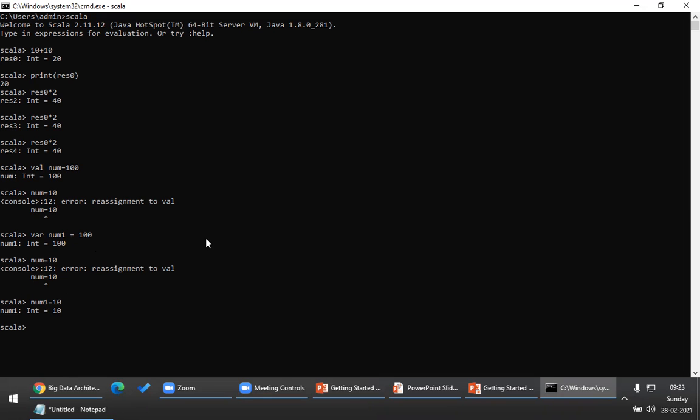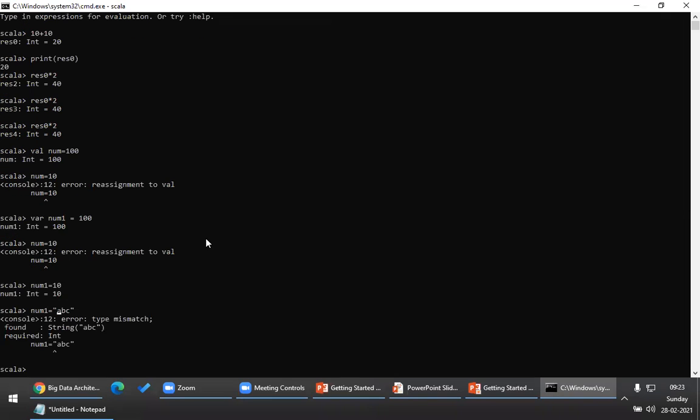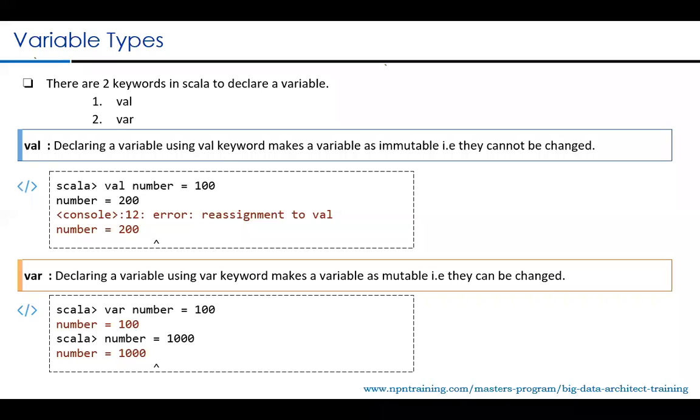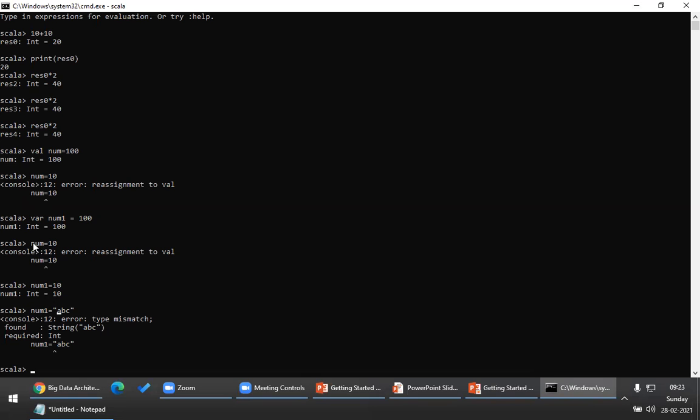Now one important observation here. Please look at this. num1 is equal to, I will just type "abc" as a string now. Please observe this. Can you see this error, type mismatch? As I told you, when you declare a variable with var, it is mutable, that means it can be modified. It allowed me to modify when I declared a variable num1 whose value was 100, and then I modified it to 10. But when I tried to modify num1 with ABC, it did not allow me. What do you call this feature?